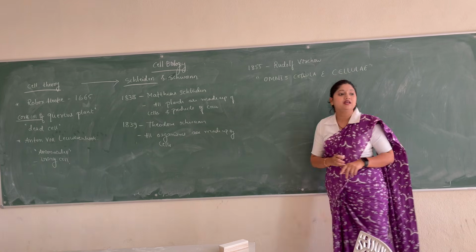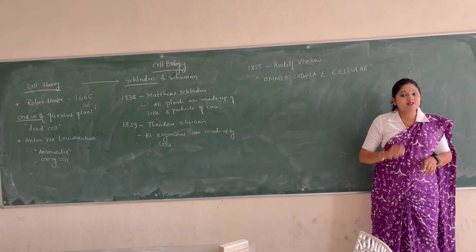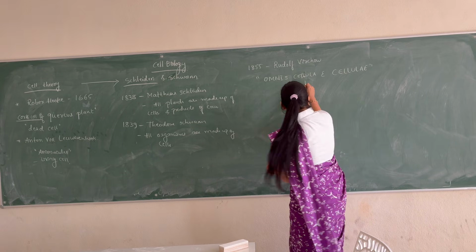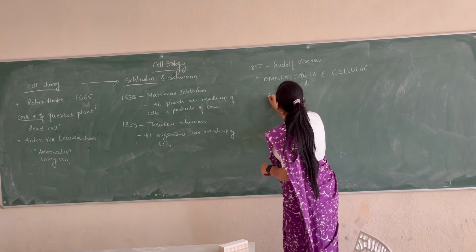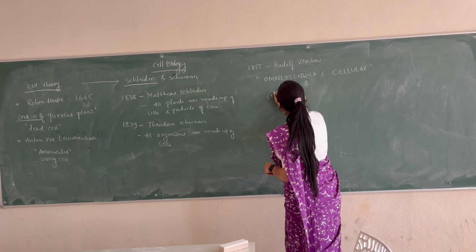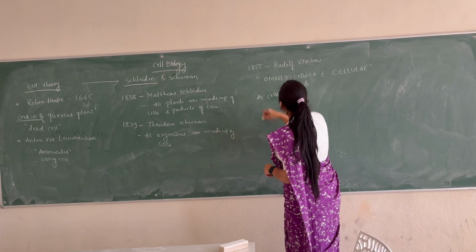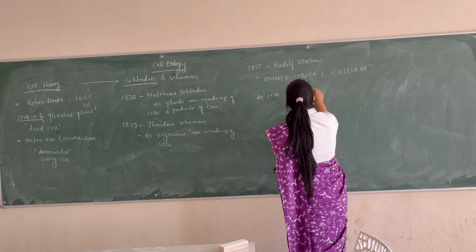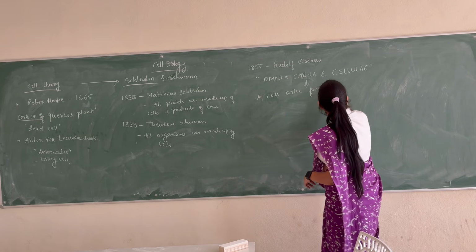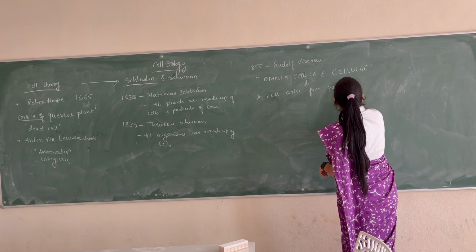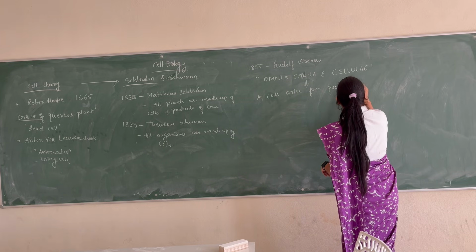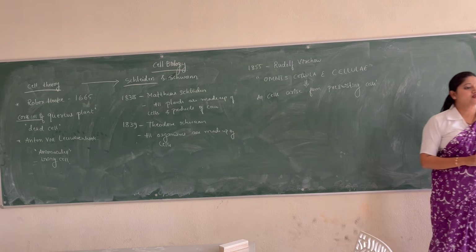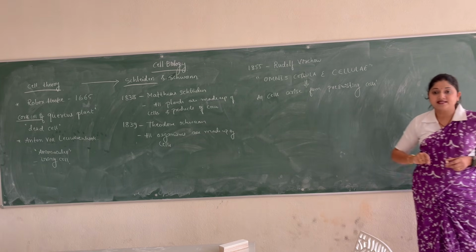This is a statement given by Rudolf Virchow, which clearly means that all cells arise from pre-existing cells.